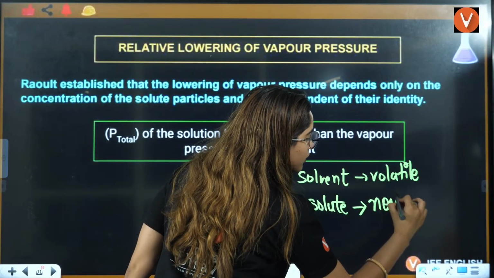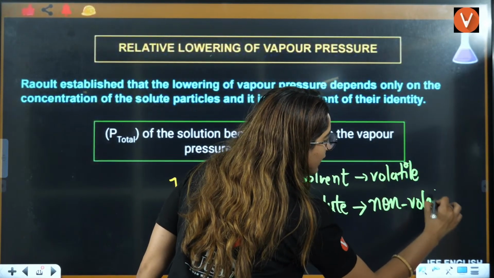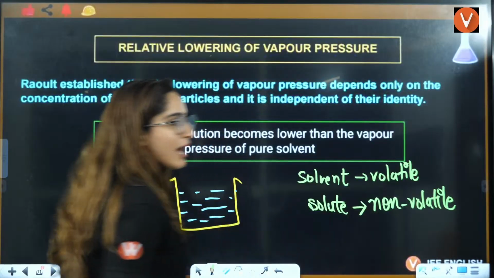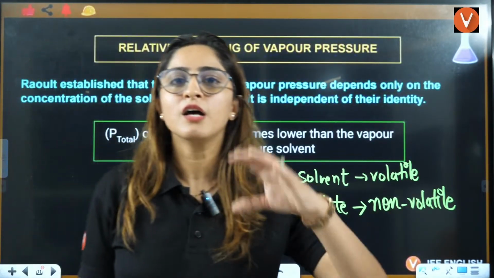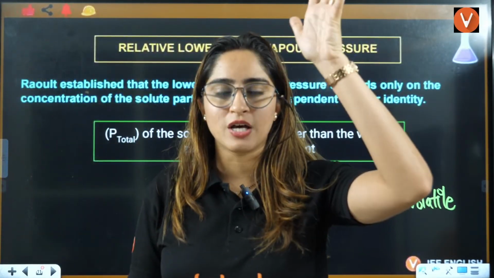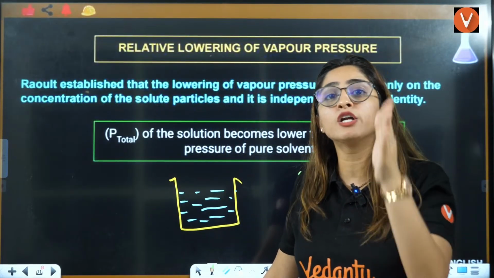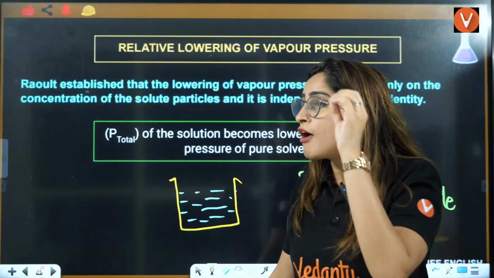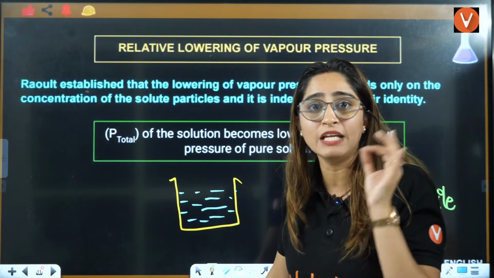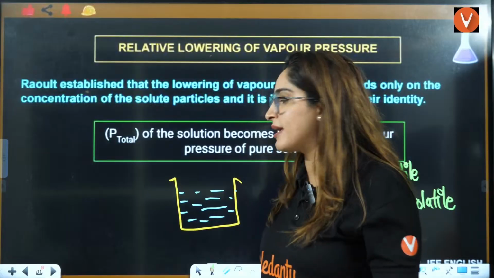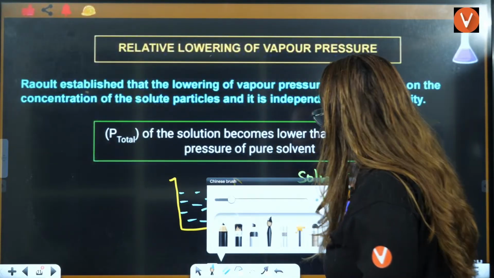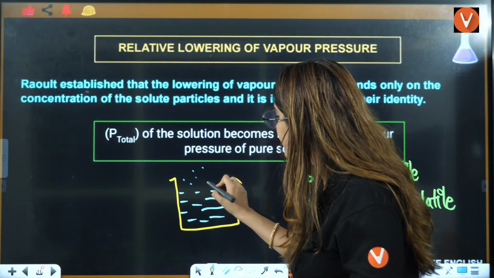If you add a volatile solute, the story will change. The whole concept will change. So here you are adding a non-volatile solute which is not making any vapors at all. So if you see this here, the vapors of this solvent are these.